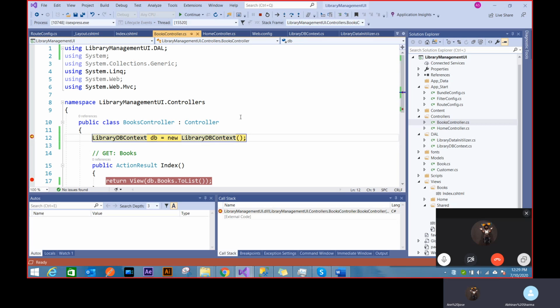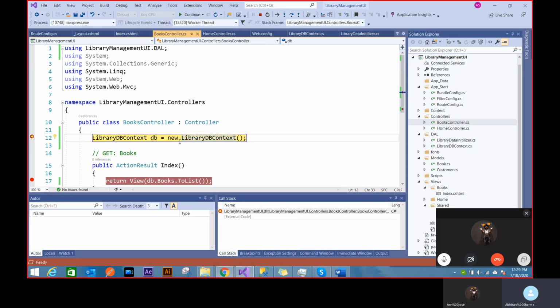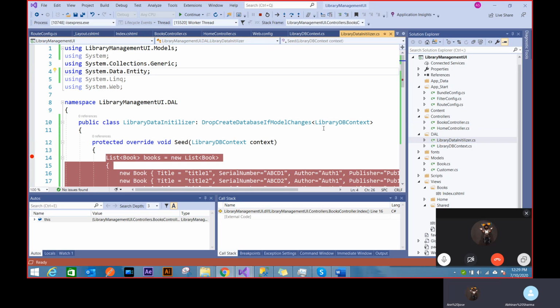So see, at the very first beginning, give me a minute. So that means my books controller is hit by default, and it's going to first create this Libby object. Let's see what happens if I do F10. Still not, the seed function is not fired. I was telling you that even if you create an object, your seed won't be fired because you're not accessing anything. That's called the eager loading concept.